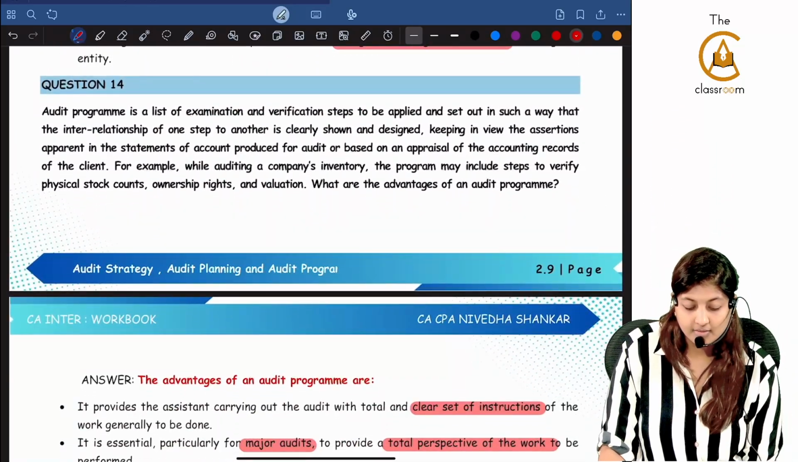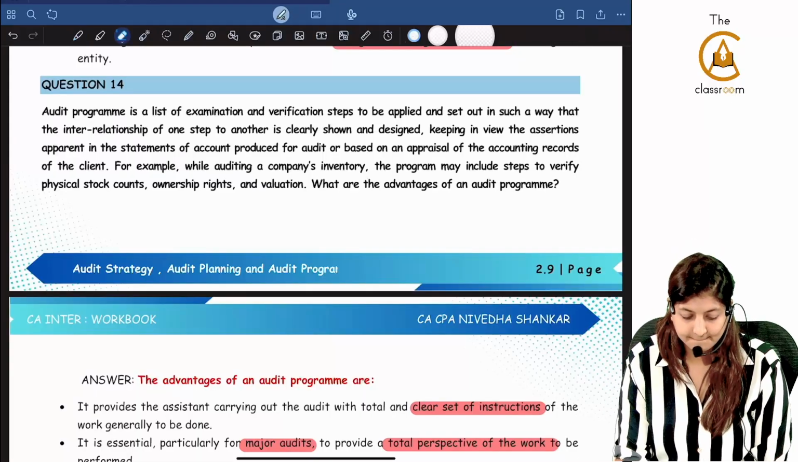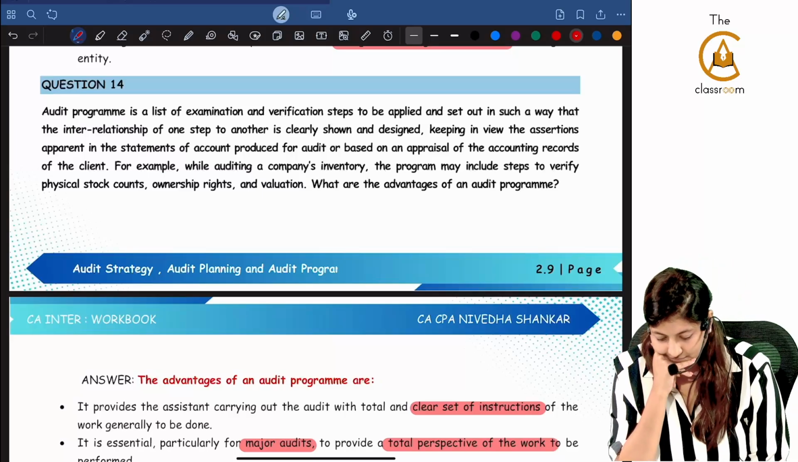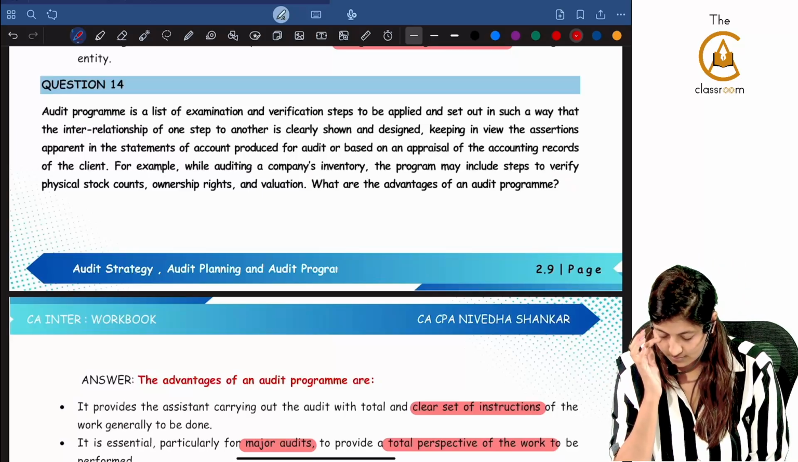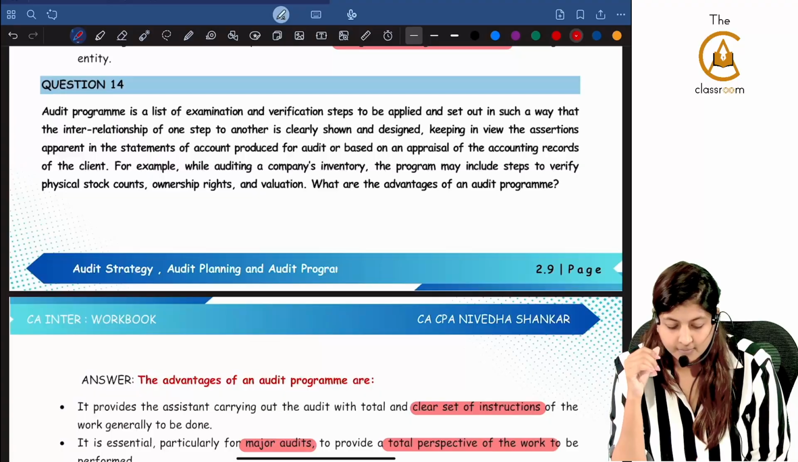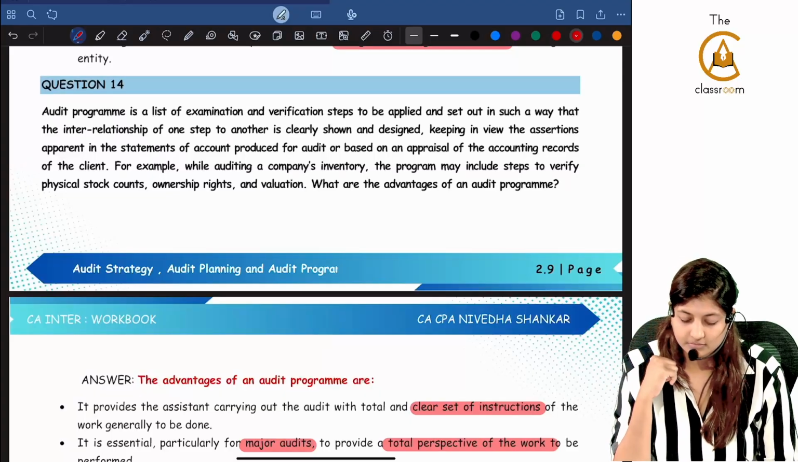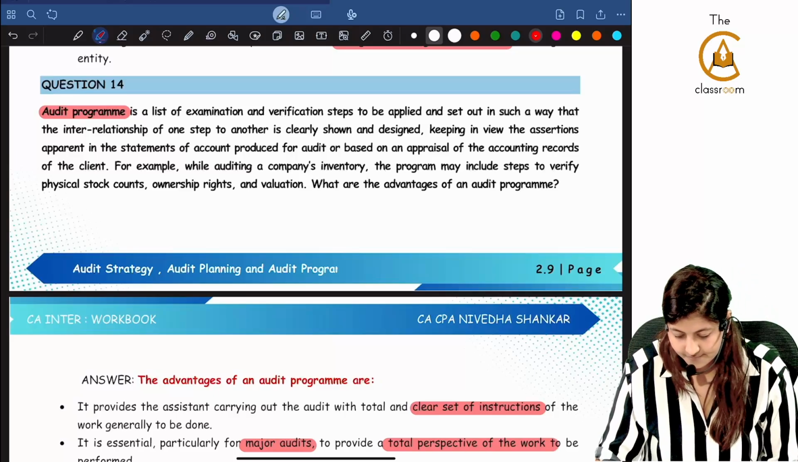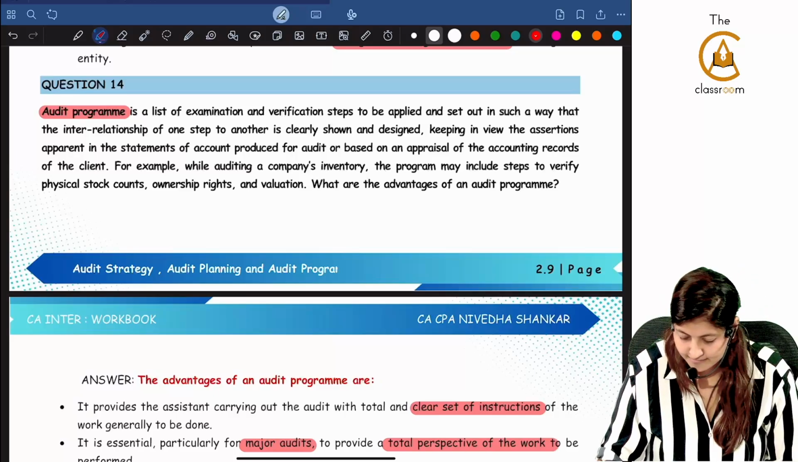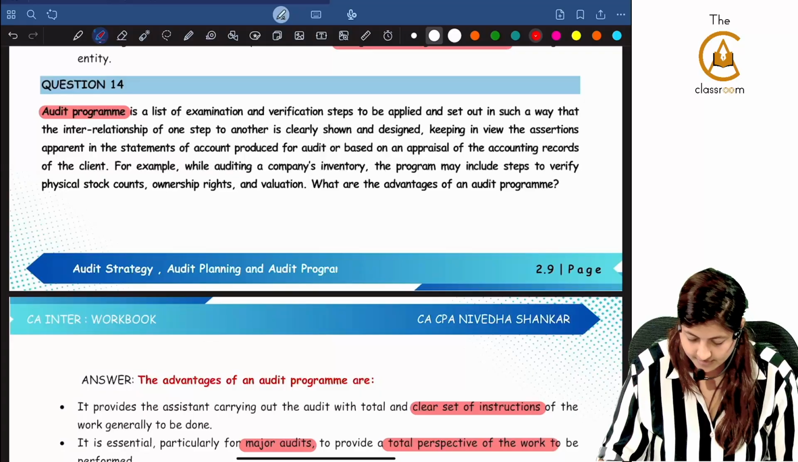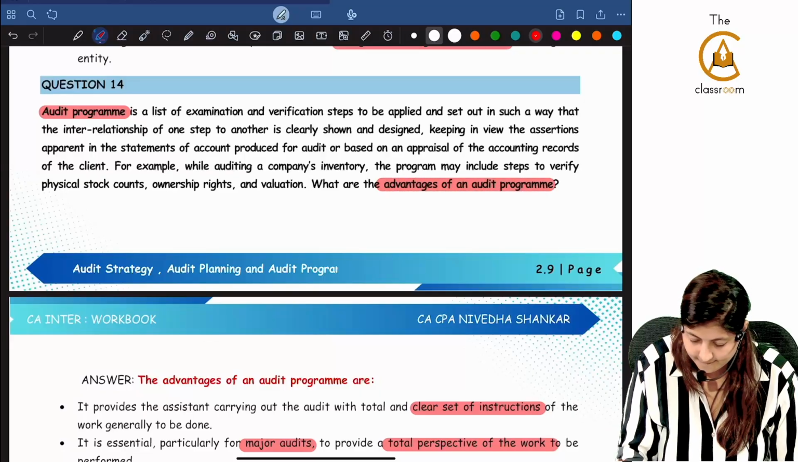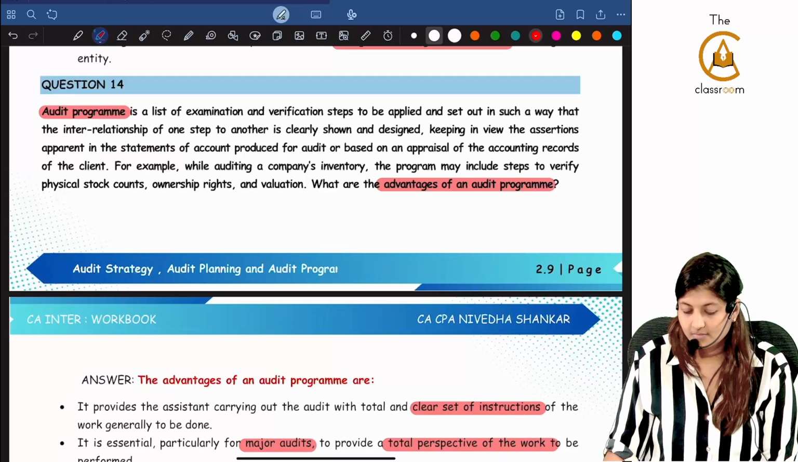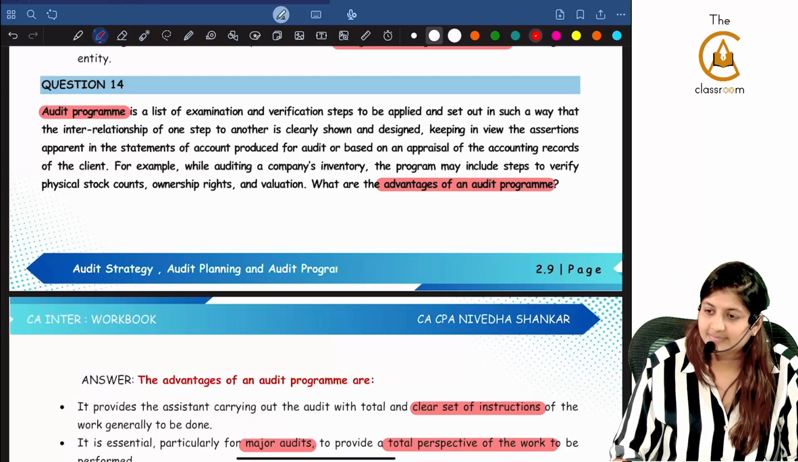14. Read. Audit program is a list of examination and verification steps to be applied and set out in such a way that the interrelationship of one step to another is clearly shown and designed, keeping in view the assertions apparent in the statements of accounts produced for audit or based on an appraisal of the accounting records of the client. For example, while auditing a company's inventory, the program may include steps to verify physical stock counts, ownership rights, and valuation. What are the advantages of audit program?